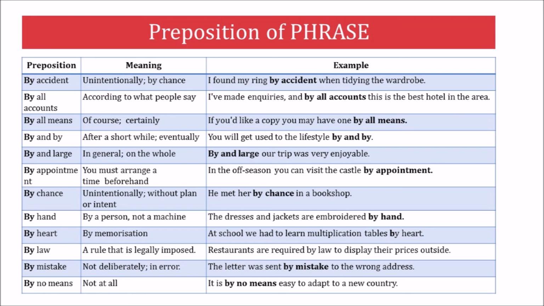Then, by all accounts, that means according to what people say. In the same way, we can take the third example, by all means. That means of course or certainly. For example, if you would like a copy, you may have one by all means. Then comes by and by. The meaning of this particular preposition is after a short while or eventually. You can refer to the slide for further examples of prepositional phrases and their meanings and examples.